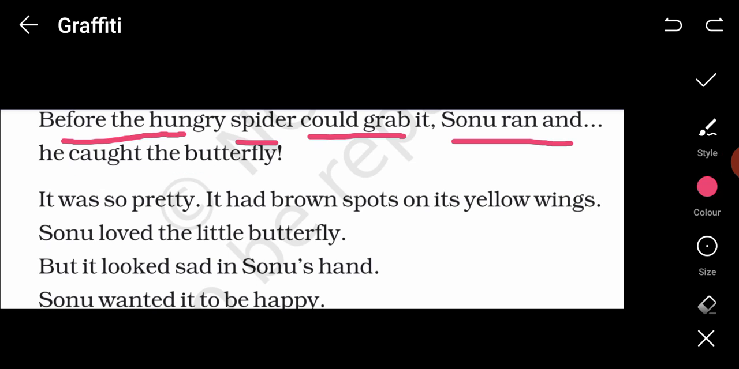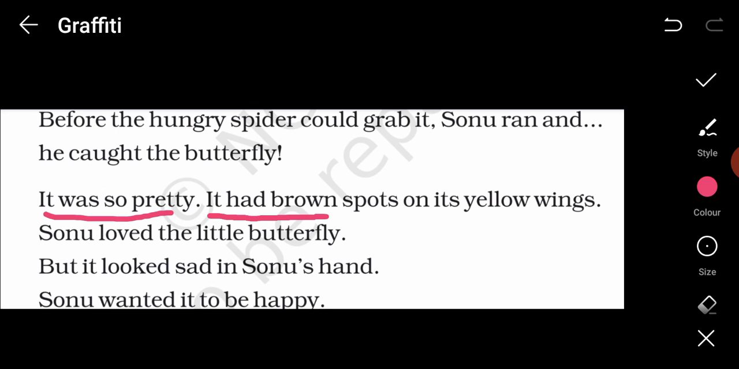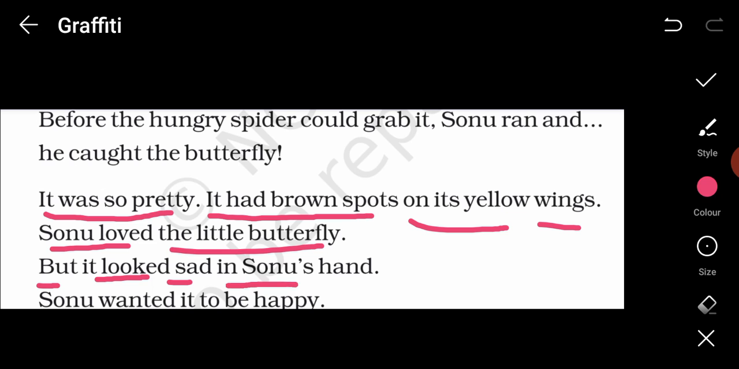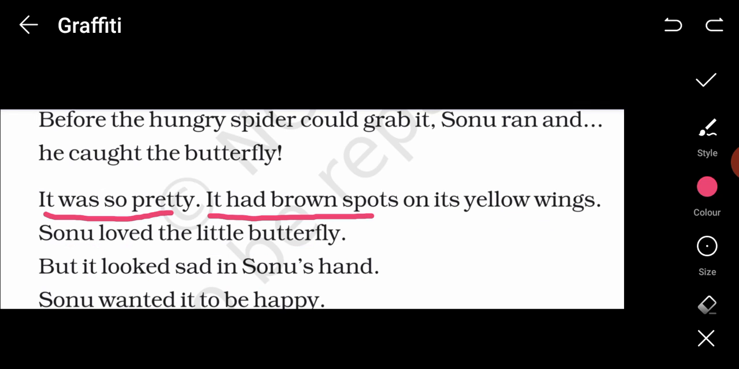So, he caught the butterfly. Now what happened? Was the butterfly going to be saved? Or was it going to die by the hands of Sonu? It was so pretty. It had brown spots on its yellow wings. Sonu loved the little butterfly. But it looked sad in Sonu's hand. So even if Sonu had saved it, yet the butterfly was sad because it was caught.